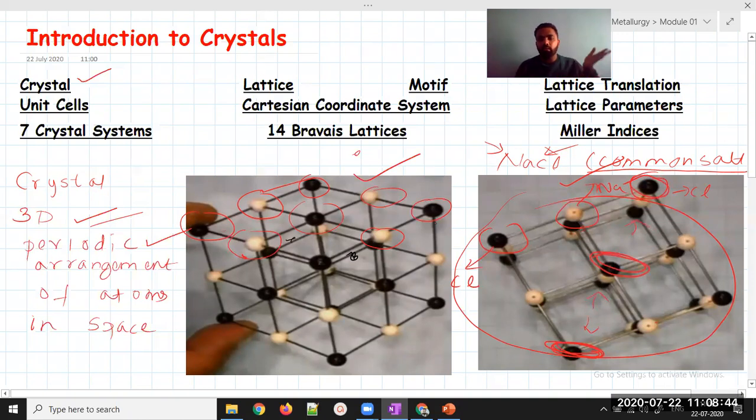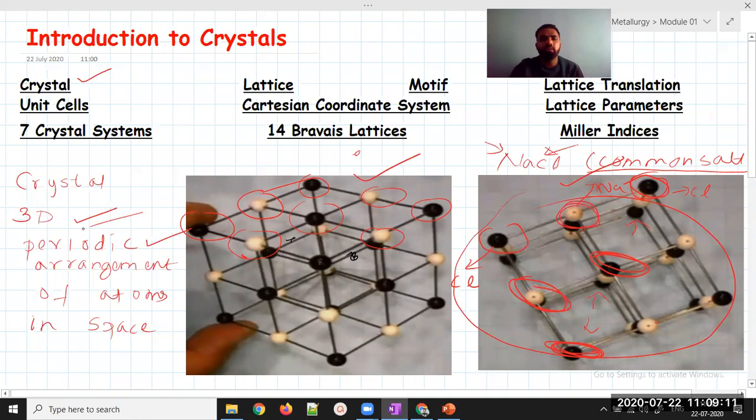So it is not like chlorine should come after sodium, then there should be chlorine, then there should be sodium. It can even be similar atoms. If you see longitudinally along the x and y axis, you will see there is a difference of atom. Chlorine and sodium will come, but if you see along the diagonal, you can see here that there is a chlorine atom. But if you go this side, you can see sodium, then again you can see sodium, then again you will be able to see sodium. So this is nothing but crystal.